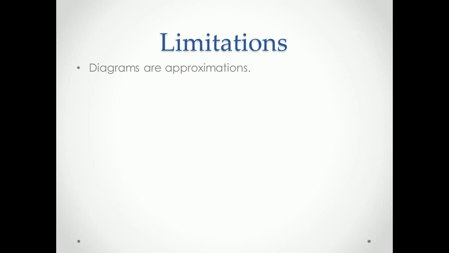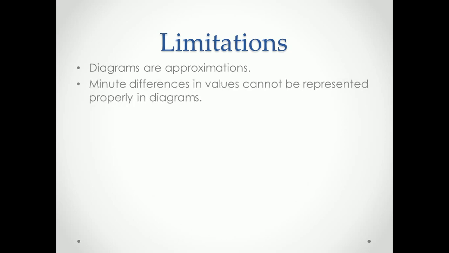First limitation is that the diagrams or graphs we draw are approximate. They are just related to scale. They are not accurate. There may be some mistakes in the graphs also. If there are some minute differences in the values between the graphs, these cannot be represented properly using the diagrams. That is the second limitation.